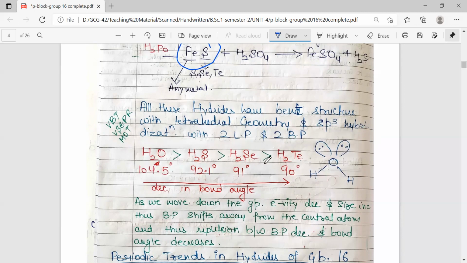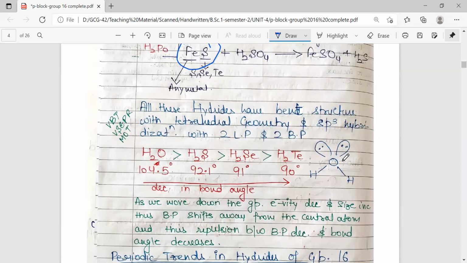But in case of H2S, H2Se, and H2Te, the bond angle is almost near 90 degrees. Based upon Drago's rule, this indicates that there is no hybridization in these molecules, or we can say the hydrides of sulfur, selenium, and tellurium do not undergo hybridization, but the bonding is exhibited by pure p orbitals. These bond pairs are formed by the electrons present in p orbitals, as the electronic configuration is np4. So 2 lone pairs are there.